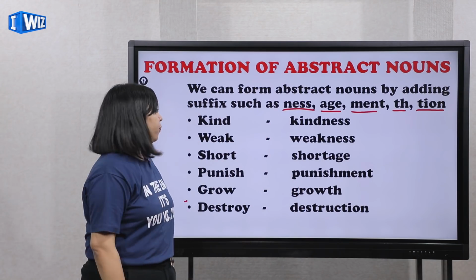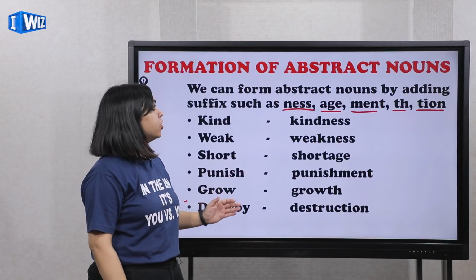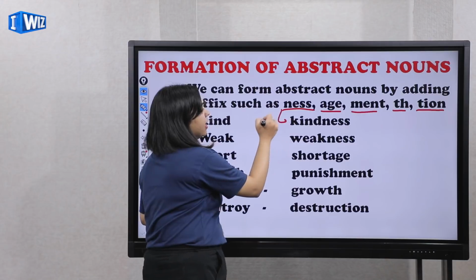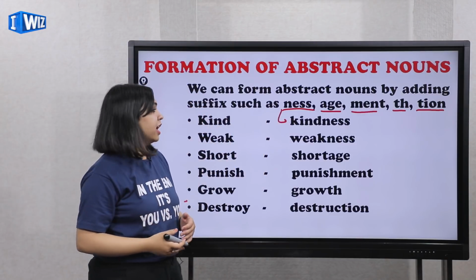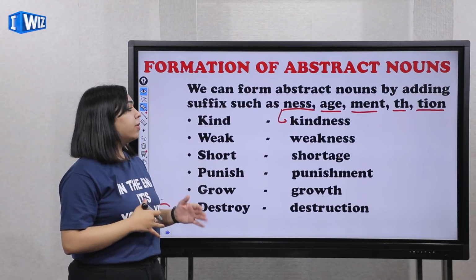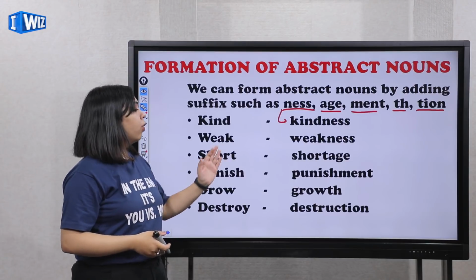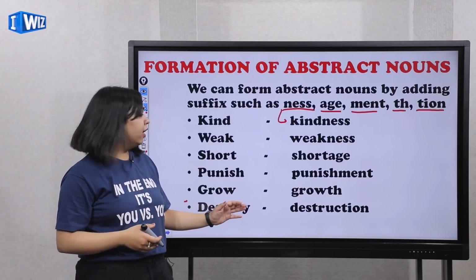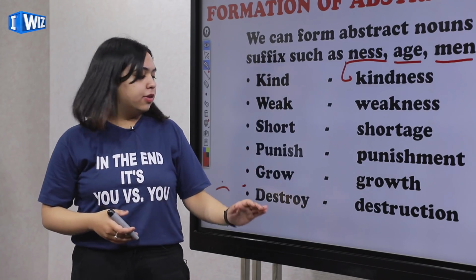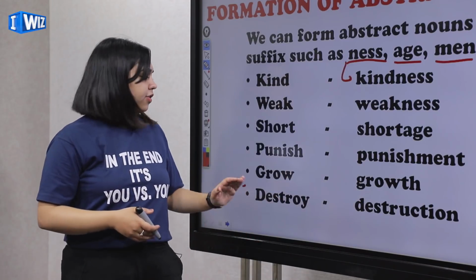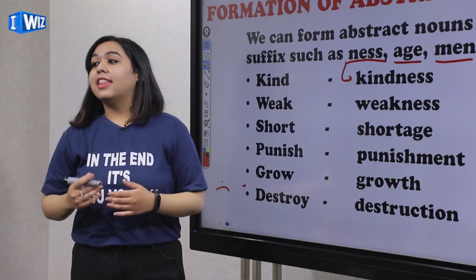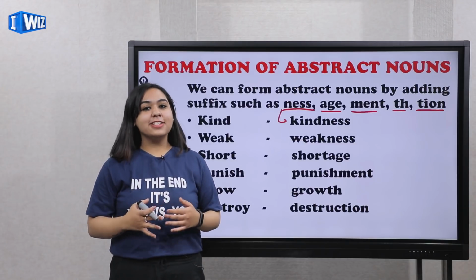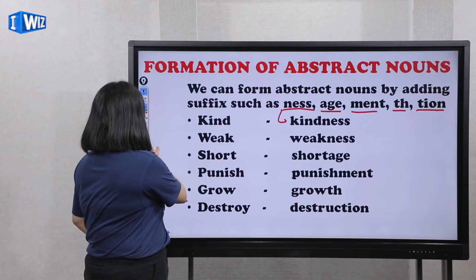How? Let's see how. Now the word is kind. If you want to make an abstract noun out of it, you will use the suffix ness and it will be kindness. That will become an abstract noun. Weak, weakness. Short, shortage. There was shortage of food in the wedding. Okay. Punish, punishment. Grow, growth. Destroy and destruction. That is how we form our abstract nouns. I hope that it is clear to you. Okay?